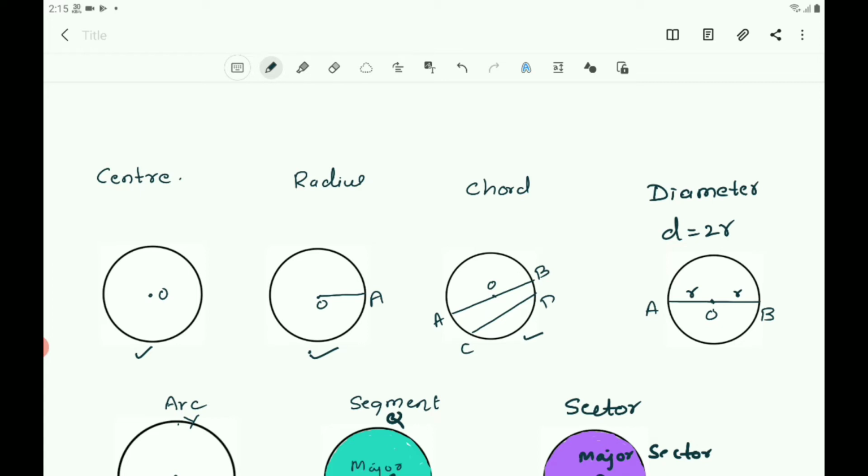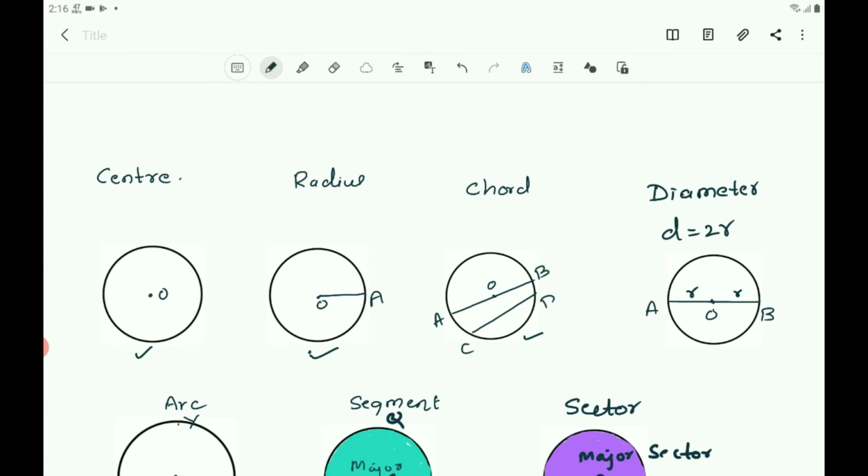AB is the chord which passes through the center, and also that is the longest chord. That is nothing but the diameter. It is the longest chord of the circle, which passes through the center of the circle. In a circle you can draw any number of chords and also any number of diameters.